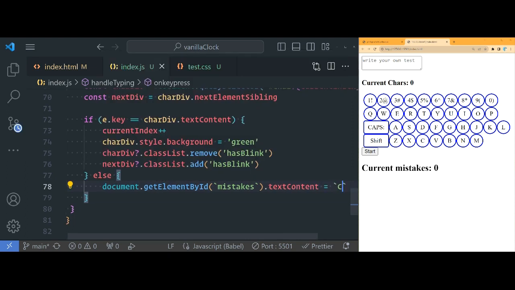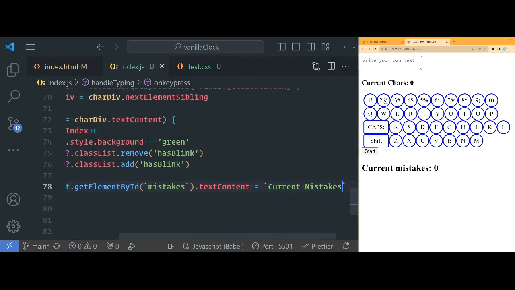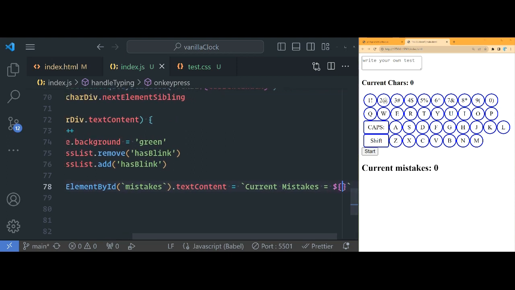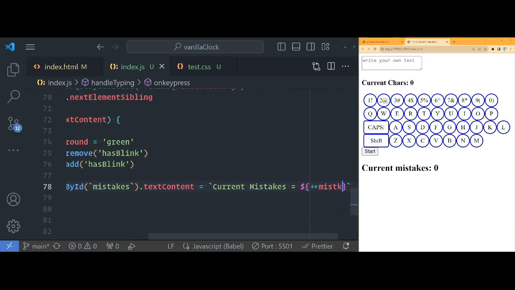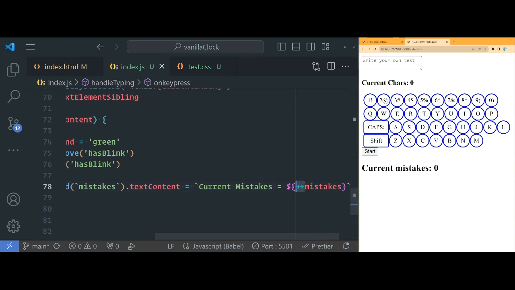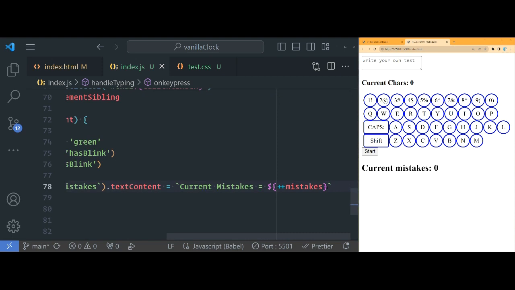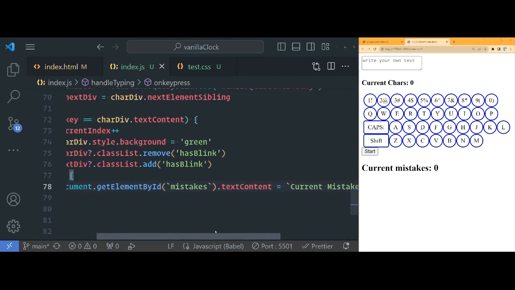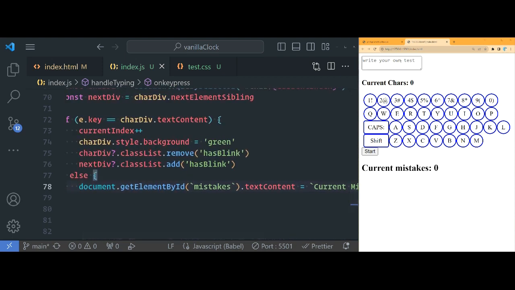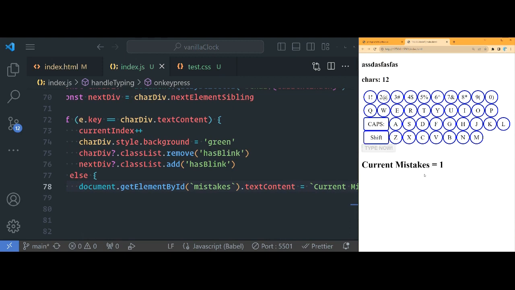You can just say current mistakes is equal to plus plus mistakes, because of how the plus plus operator works when you put it before a variable. This way you don't have to do 2 assignments to get it to render. Okay, so let's see. If I type in a bunch of things, if I miss it, mistake 1, but it keeps on going up, right?